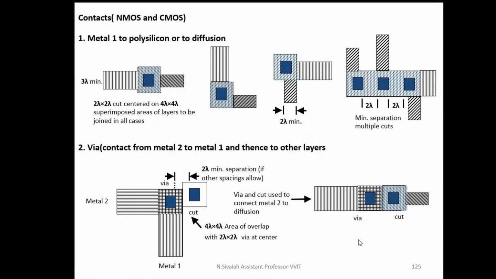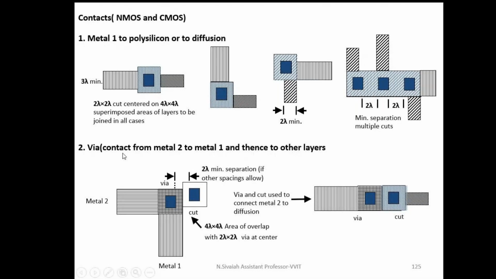Anyway, these are the contact cuts. Contact cuts mean making the connection between metal 1 and polysilicon. This is the metal 1, this is the polysilicon. Metal 1 and polysilicon can be connected with a contact cut. The dimension of this one is 2 lambda by 2 lambda, and the overlapping is 4 lambda by 4 lambda.